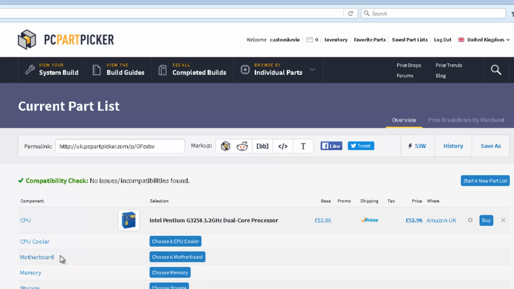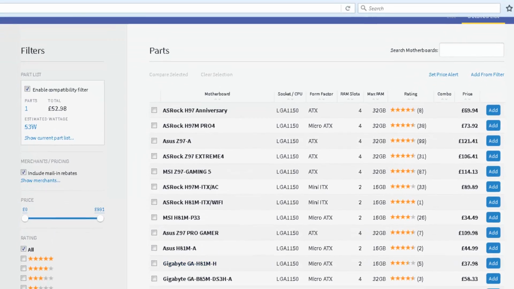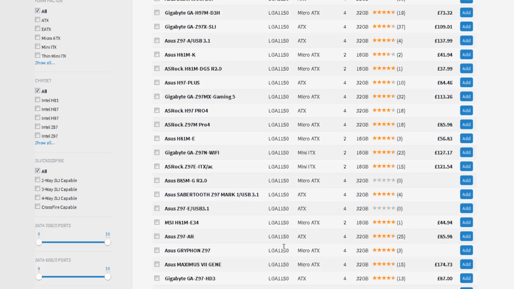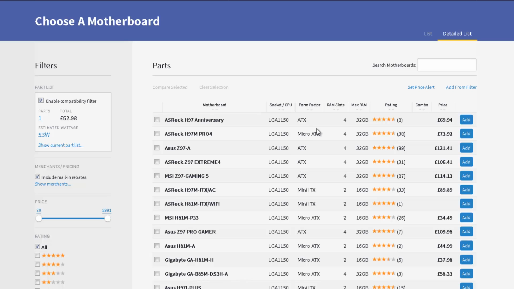Now, the next component is to choose a motherboard. So what happens here is the enable compatibility filter is turned on by default. So it's showing you all the boards that are compatible with that CPU. And they're all Intel based LGA 1150 sockets. You'll see right down along it's all the same there. So micro ATX, ATX, mini ATX, all different sizes of boards.